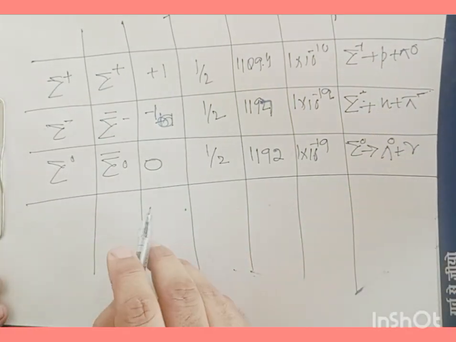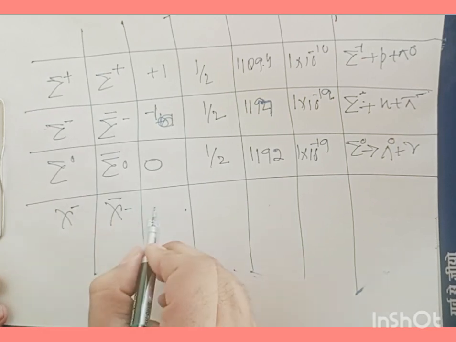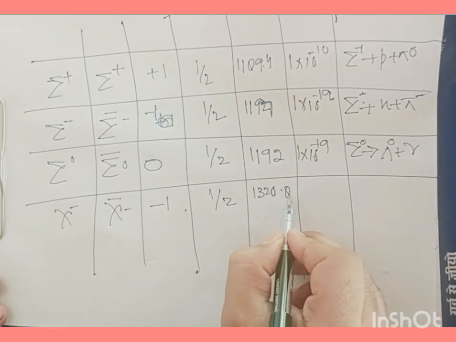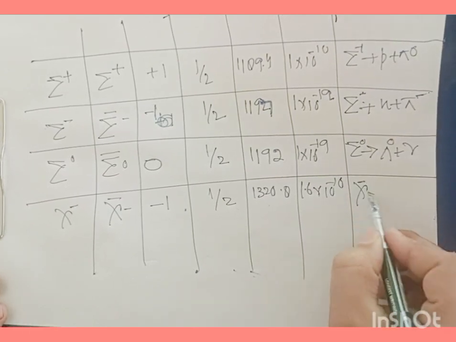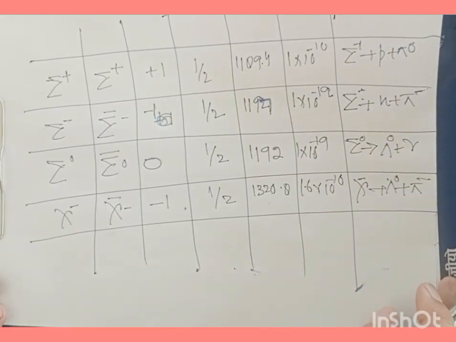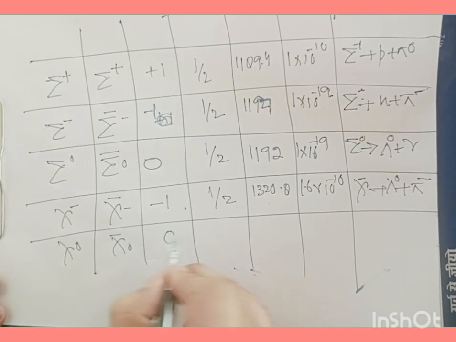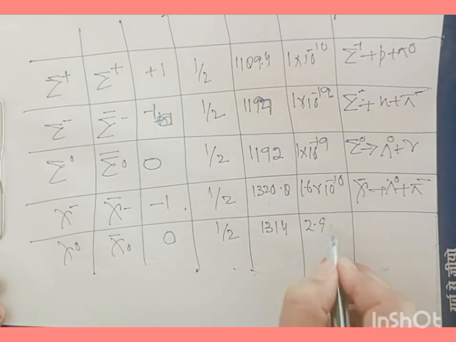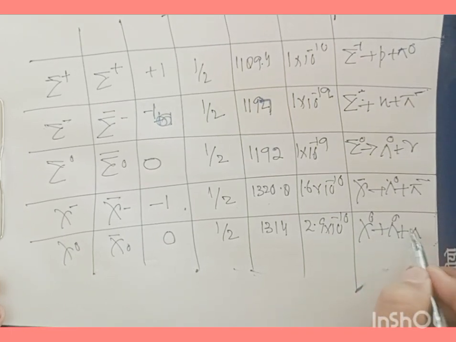And then we have chi negative, and it has an antiparticle of chi negative bar. It has a charge of -1. It has a spin of half. Its mass is 1320.8, and its mean life is 1.6 times 10 to the power of minus 10. And this chi negative can typically decay into lambda neutral plus pi minus. And then we have chi 0. Its antiparticle is chi 0 bar. It has 0 charge. It has half spin. Its mass is 1314, and its mean life is 2.9 times 10 to the power of minus 10. And it has a typical decay of lambda 0 plus pi 0.